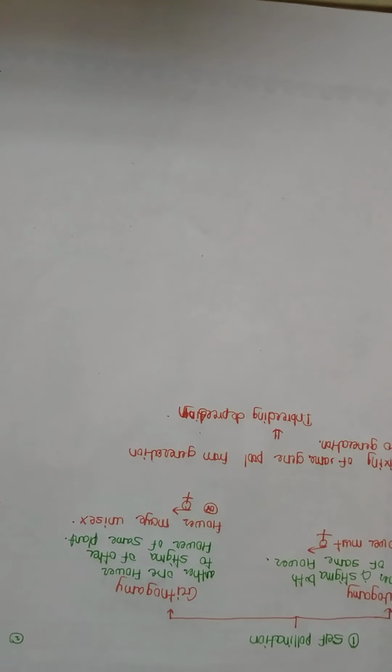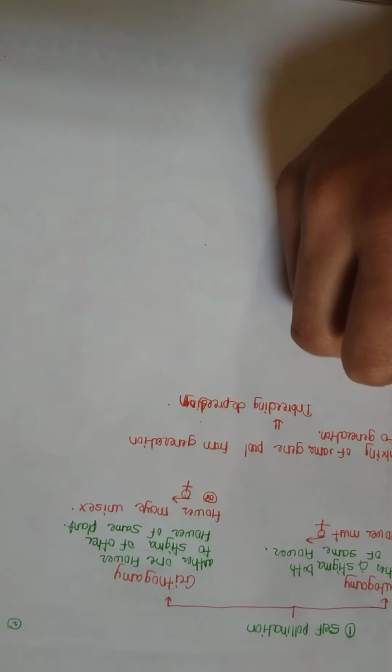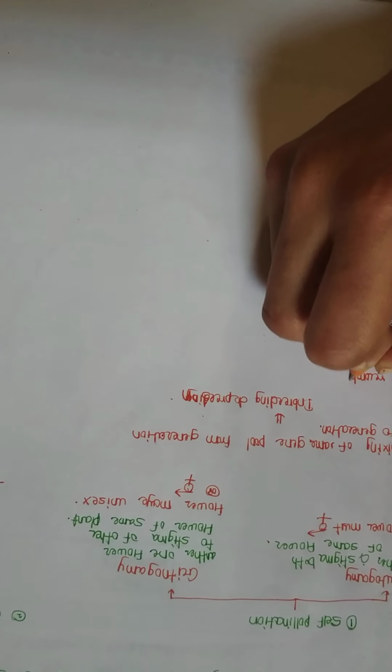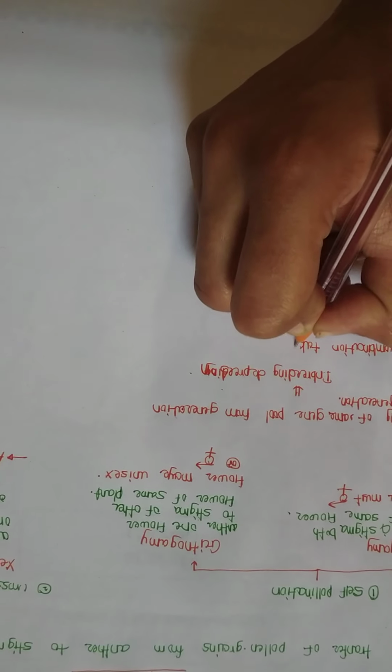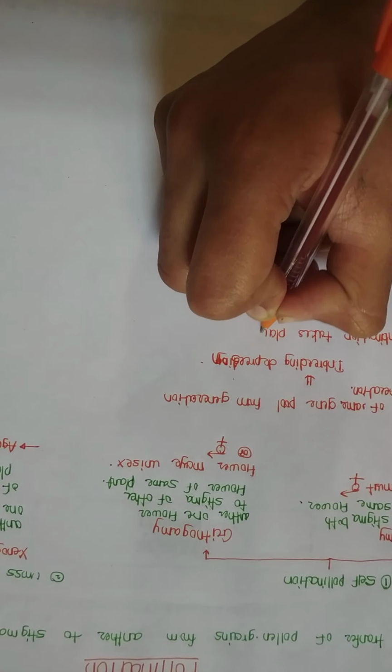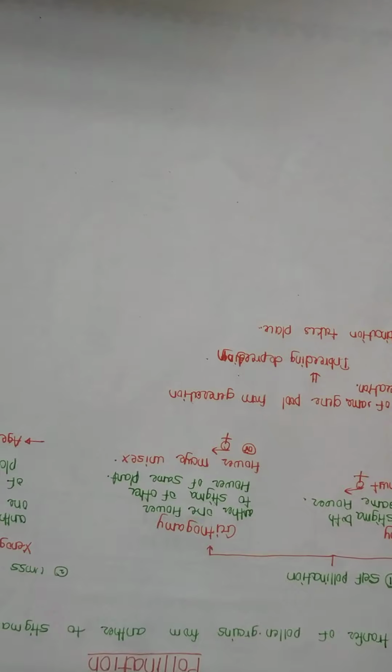After that, because self-pollination takes place in same plant, there is no crossing of different gene pools, and hence no recombination takes place. That means no development or no formation of vigor here.